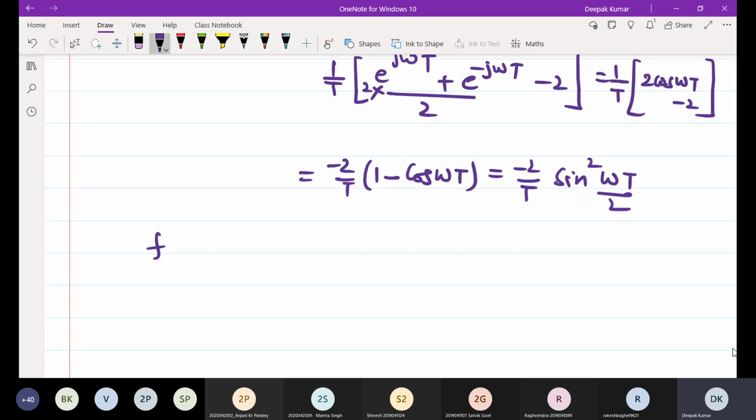Now f double dash t is this. The Fourier transform of f double dash t is, in terms of sine square, omega T by 2 divided by T.